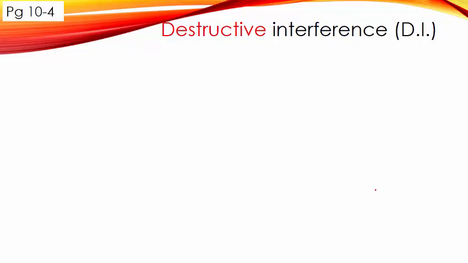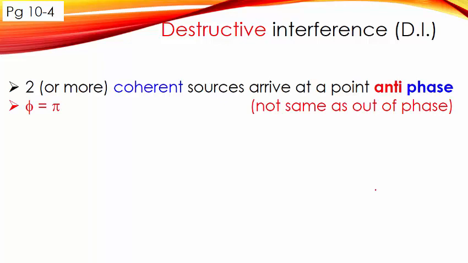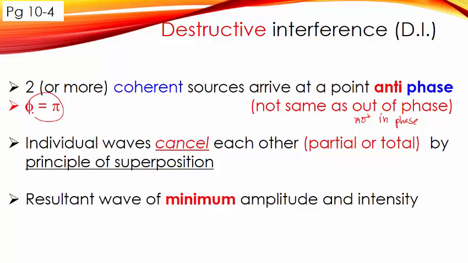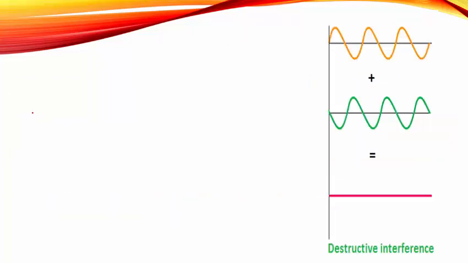In contrast, the second type of interference is called destructive interference, or DI. Two or more coherent waves arrive at a point in anti-phase. Anti-phase is not the same as out of phase. Out of phase means not in phase. But anti-phase means the phase difference must be pi. Individual waves will cancel each other, either partially or totally, so the resultant wave will have minimum amplitude and intensity.